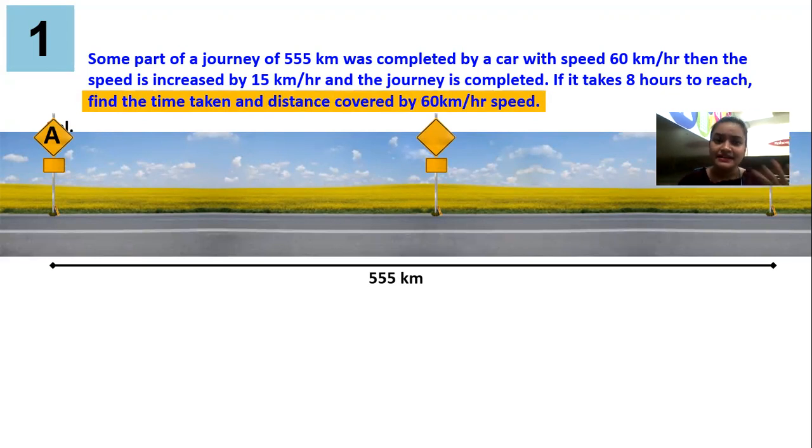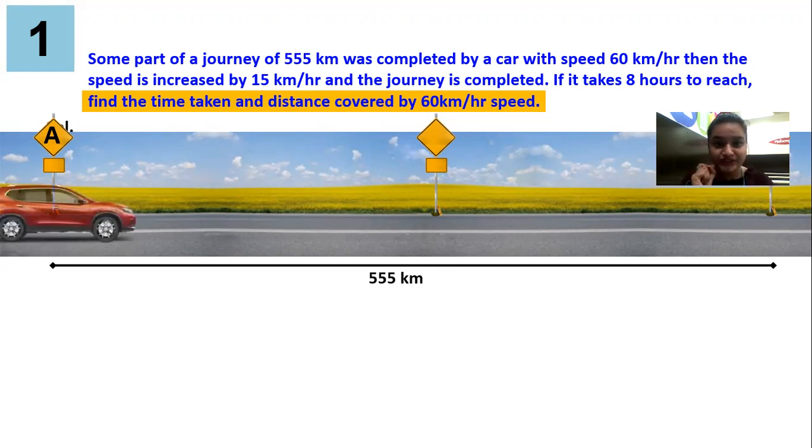Now guys, first of all, let's understand this question with the help of a figure so that we will understand it in a better way. Some part of the journey of 555 kilometer. Total distance is 555. Some part of the journey was completed by a car with the speed 60 kilometer per hour.